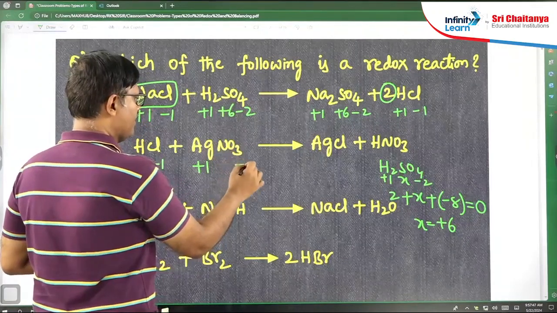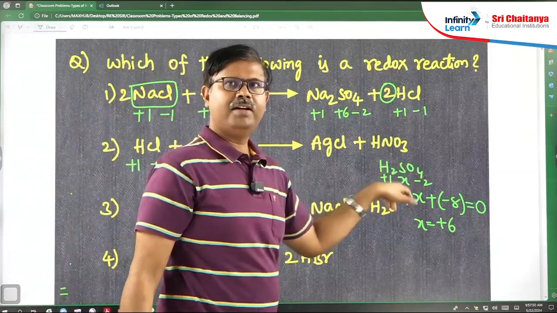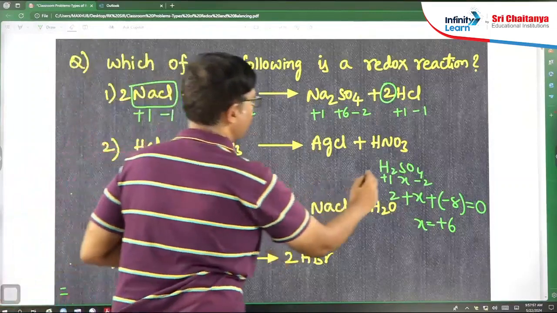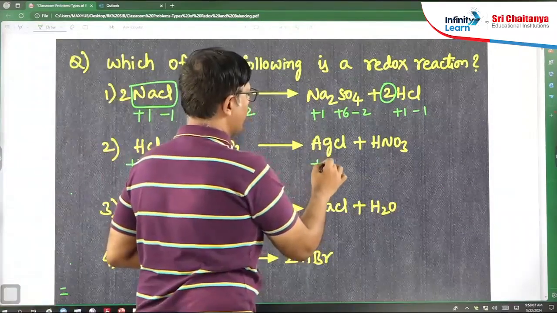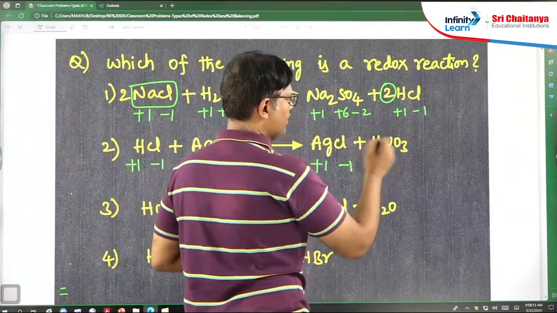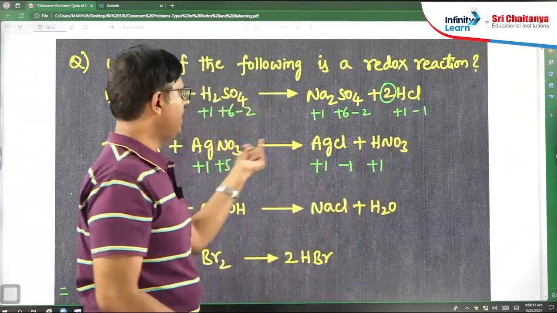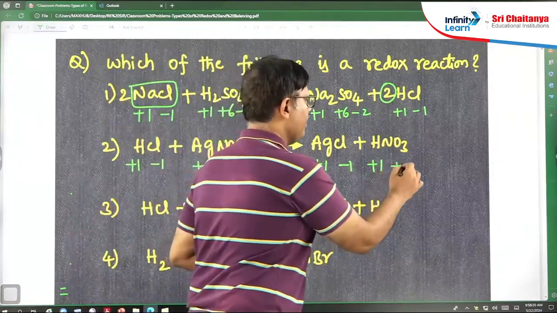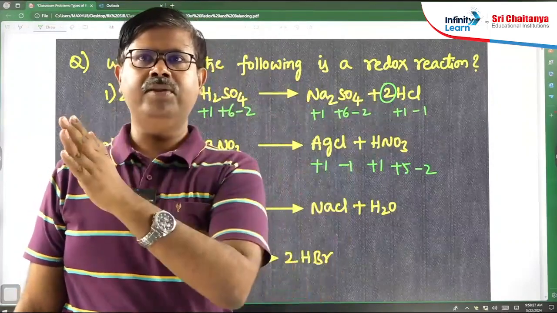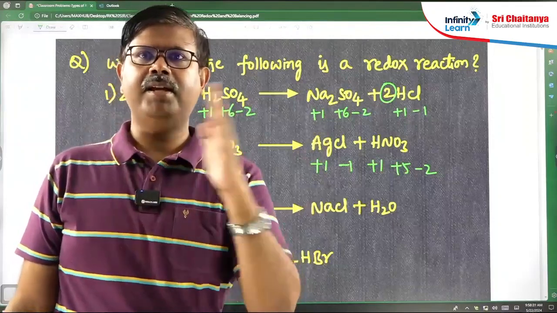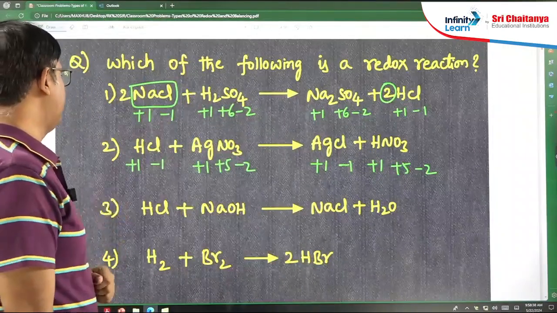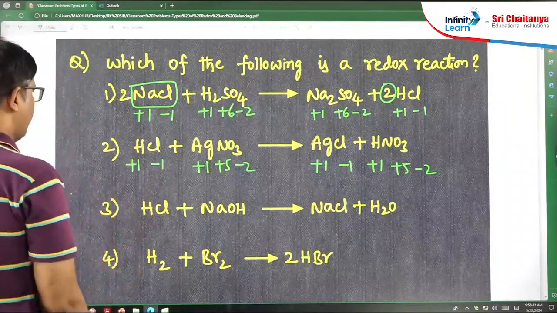In NO3, if you take oxygen as -2 and follow the same procedure, you will get +5 for nitrogen. On the right side, silver is always +1 in its compounds, the halogen is -1, hydrogen is +1 when combined with non-metals, and since NO3 is repeated, it is again +5 and -2. If the same radical formula is repeated, like NO3, SO4, carbonate CO3, the oxidation states will also be the same on both sides. So is anything changing here? No oxidation state is changing here, so it is also not a redox reaction.